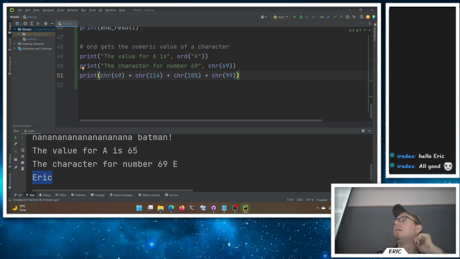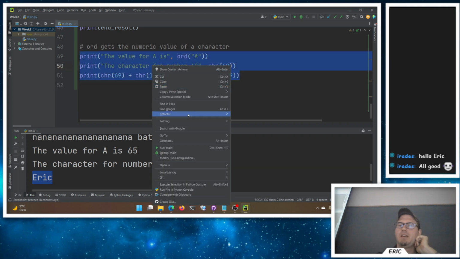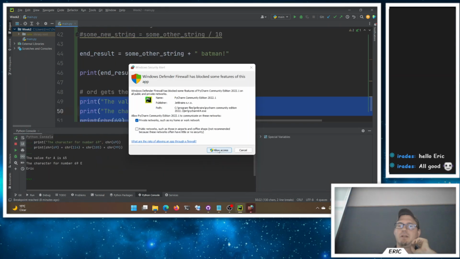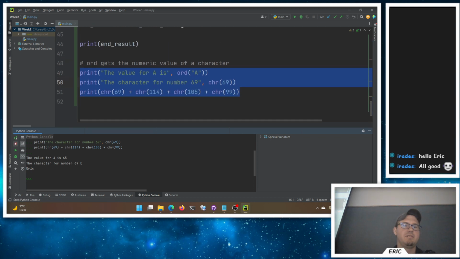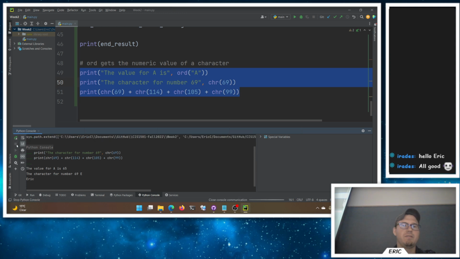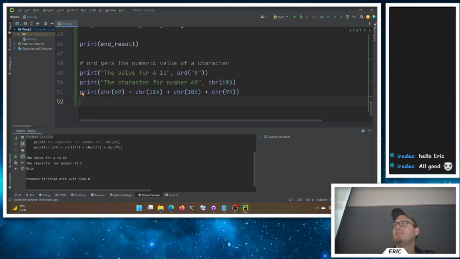Yeah? Is there a way to only run like a certain line? I don't think it will run just the ones you highlight, no. Oh, execute selection in Python console. There we go. I have to allow access for the console. Look at that. That's handy. So the Python console is a little bit different than running the program. I've never tried that before. Thank you for asking. That was cool. I'm very amused now. That's cool. And even like it's automatically like debugging for me. That's really fun. I should do that so I don't have to hit run.